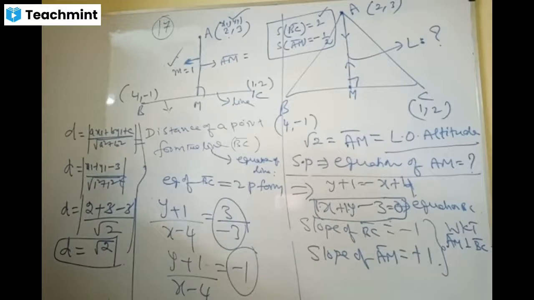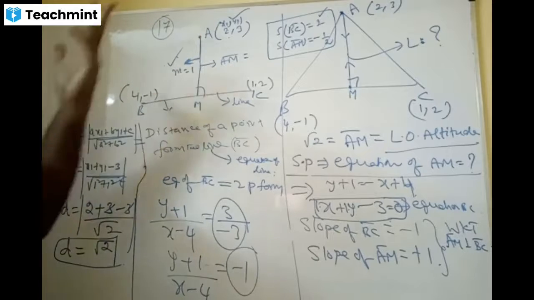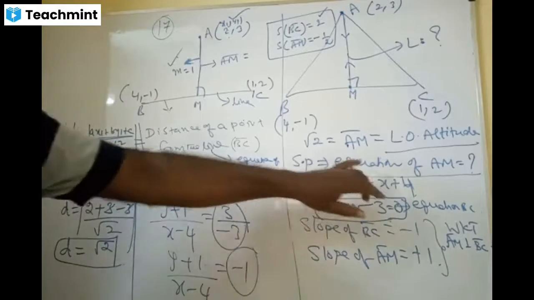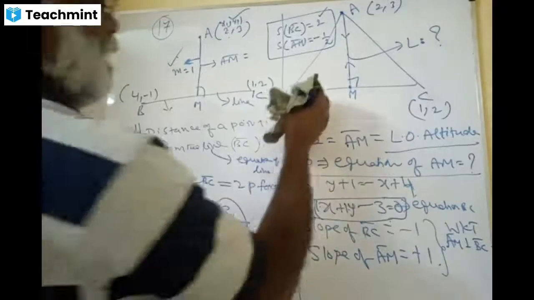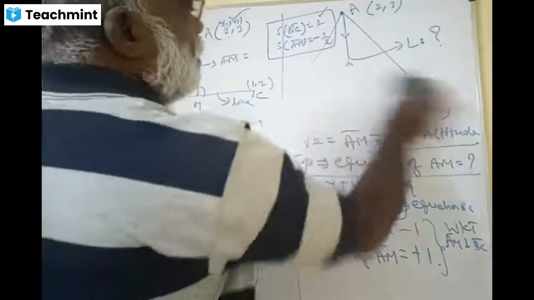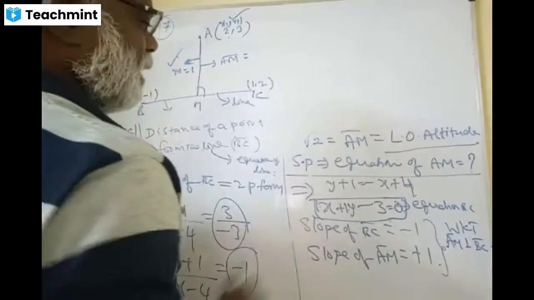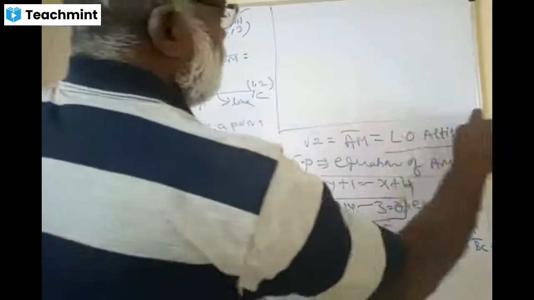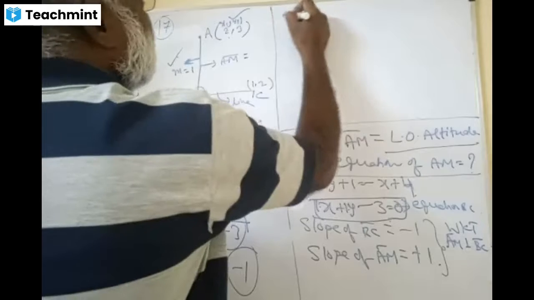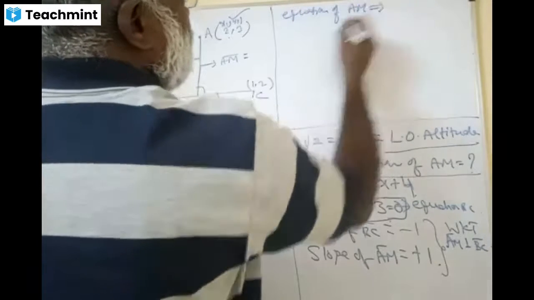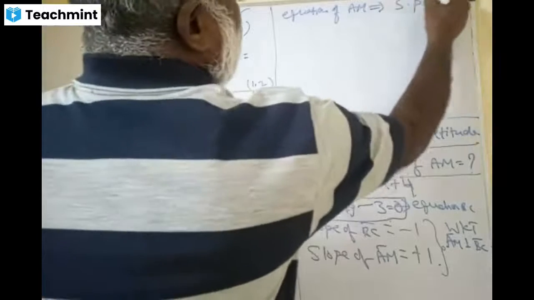Yes, sir. Now, please write the equation in slope, point, form. Otherwise, okay, I will tell you. Please write down the other part now. Write down, then I will come to the second part. Equation of AM. I hope I can rub this and do it here. So the last portion is this one now. Slope, point, form here. You know that's the equation of AM. So that is called SP form.